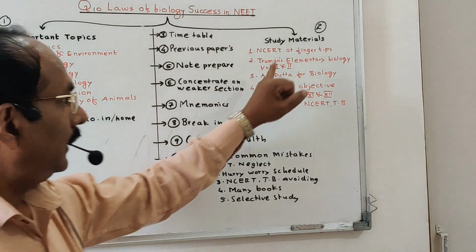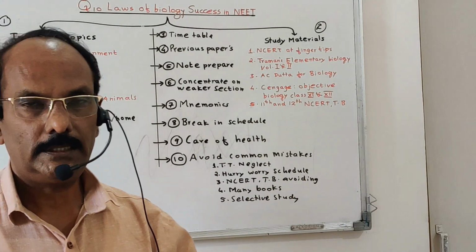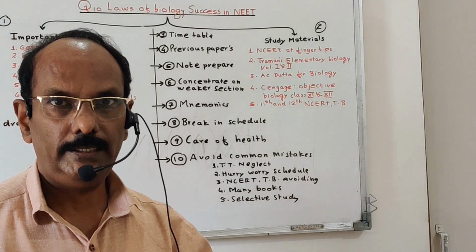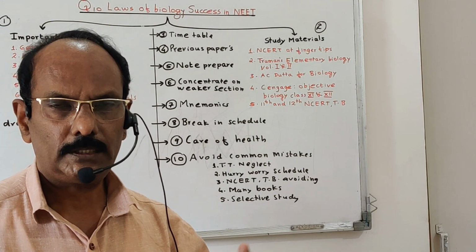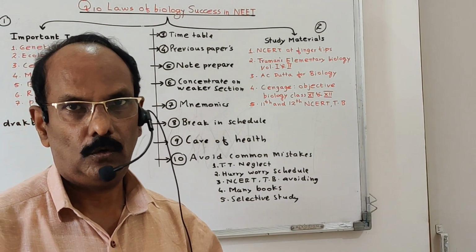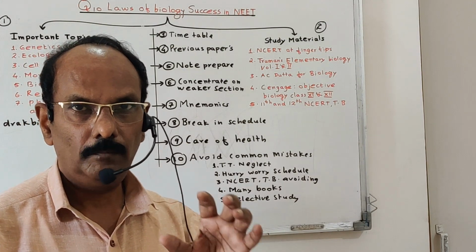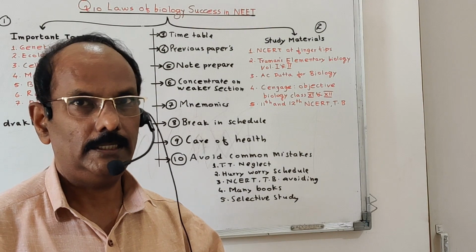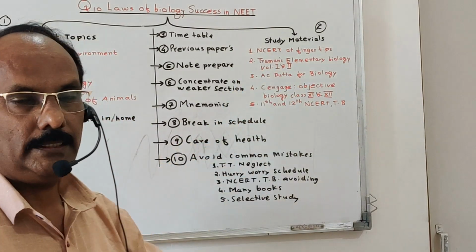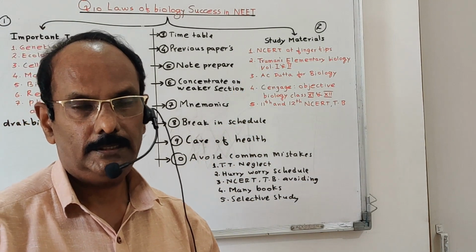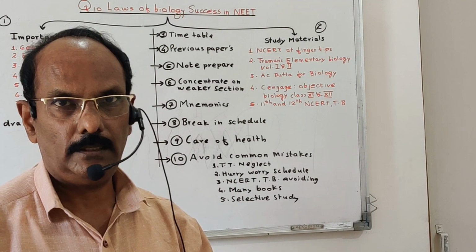The second law is that any competitive examination requires study materials. A good study material makes your work easier. So which study material do you have to purchase? A lot of study material is available in the market, and purchasing all of it is not possible. So by practice and experience, I will say that one of the very important study materials is NCERT at your fingertips. It is available for all three subjects, physics, chemistry, and biology.